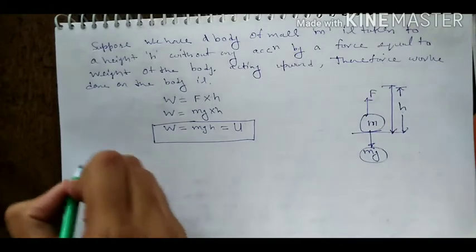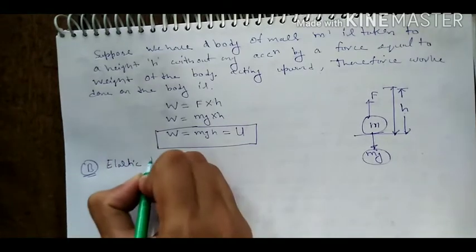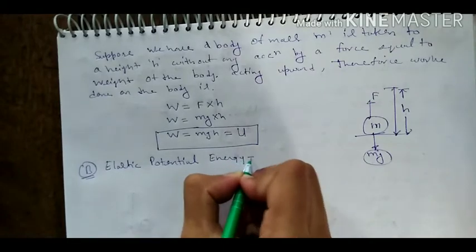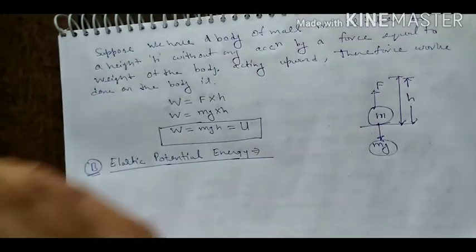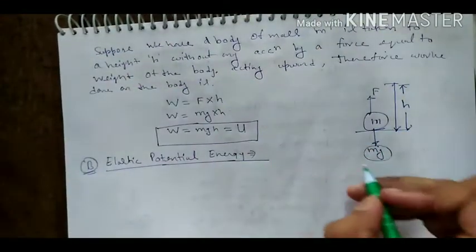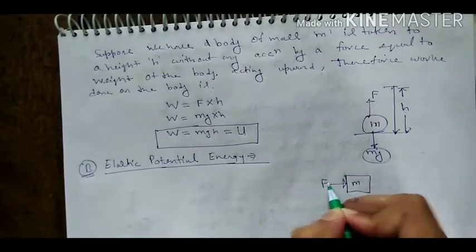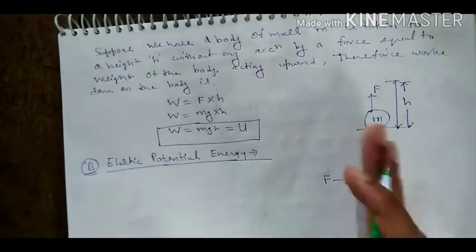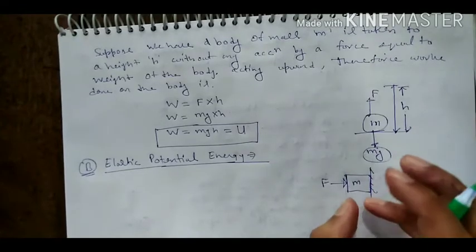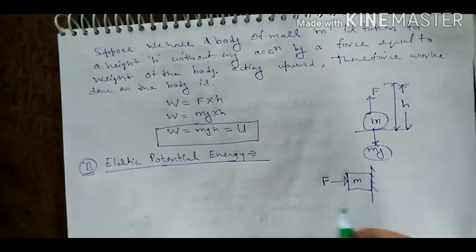Okay, now we'll study the second part, that is elastic potential energy. What is elastic potential energy? So write the next heading, elastic potential energy. Elastic potential energy means when you are applying a deforming force. What is deforming force? Suppose you have a body having mass m. You are applying a force on this body, and the body changes its shape or size. It means this force is known as the deforming force.